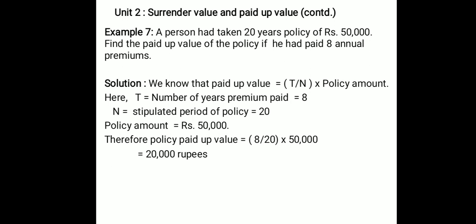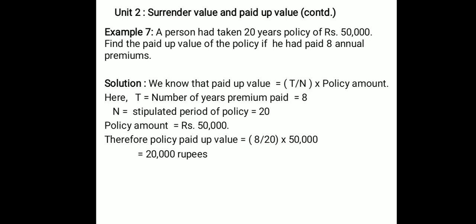I have already explained this in the definition. So here T equal to number of years premium paid, that equal to 8. N equal to stipulated period of policy or agreement made for the premium payment, that is 20 years. Policy amount is 50,000.